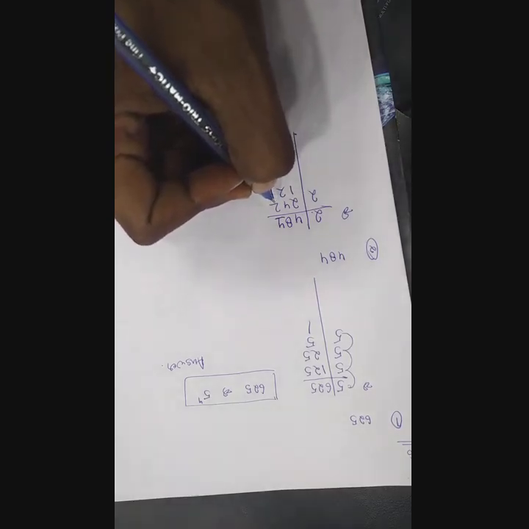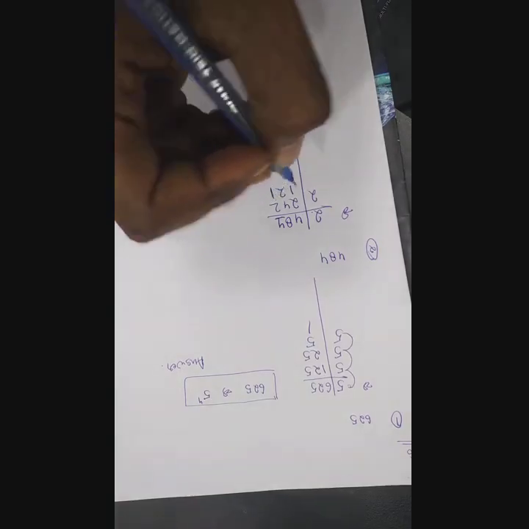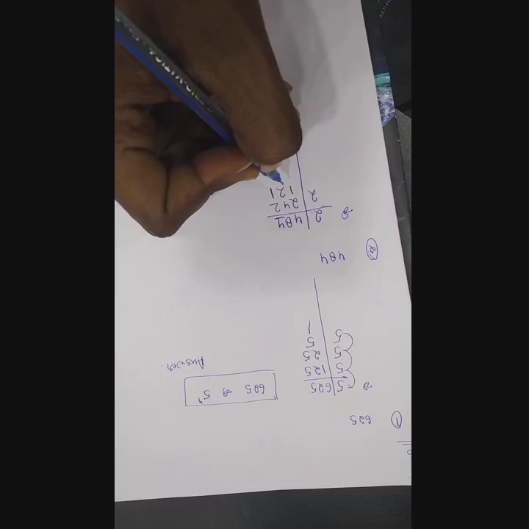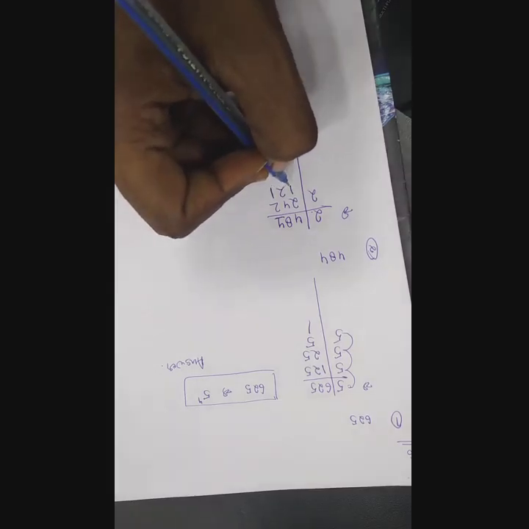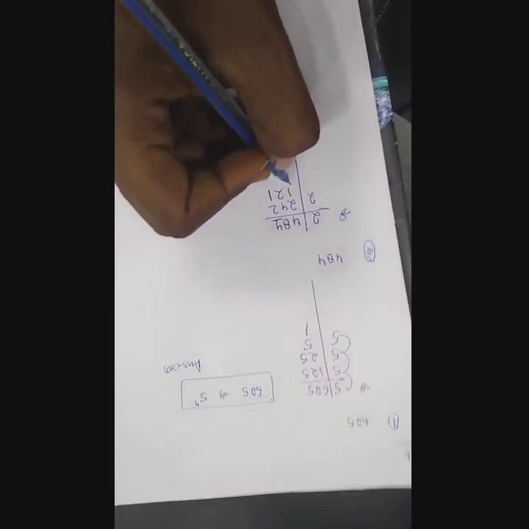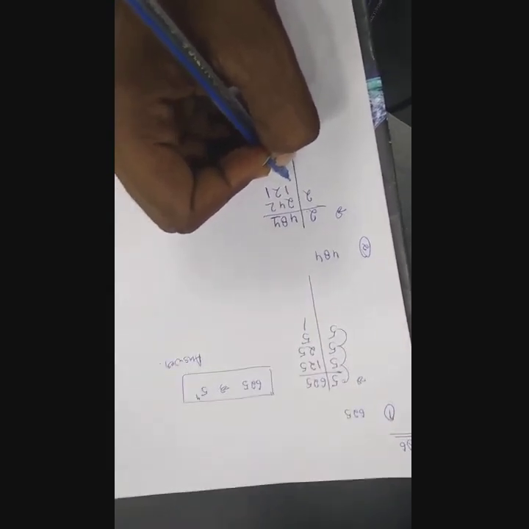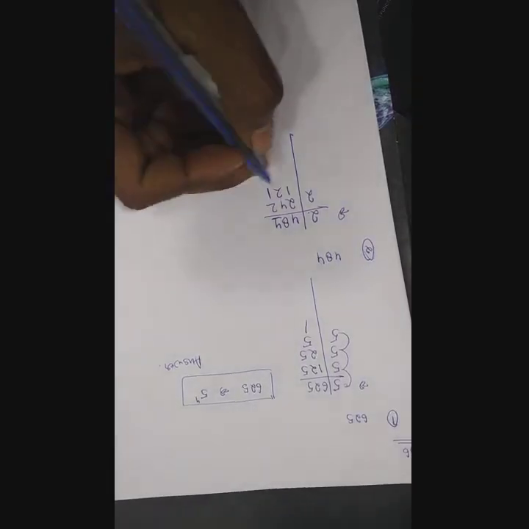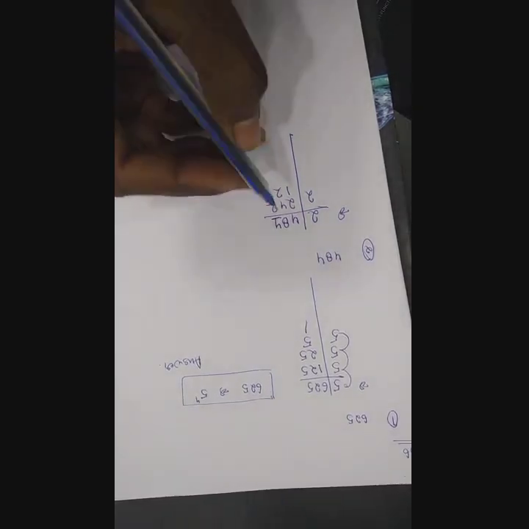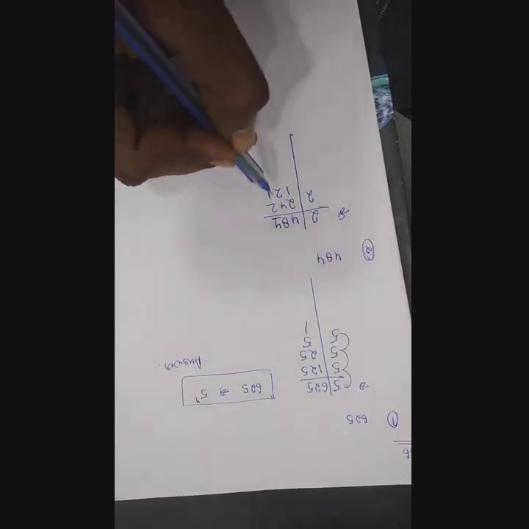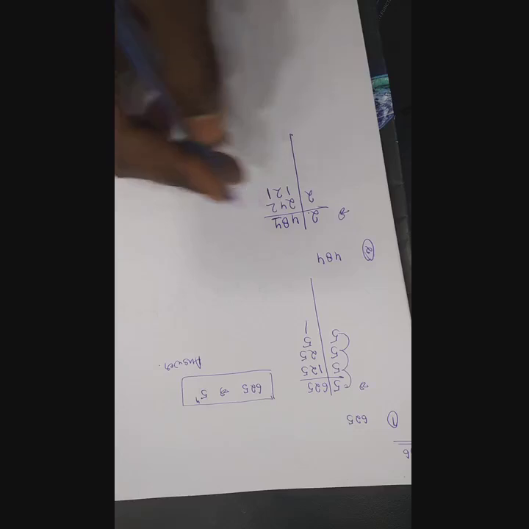And again here you can get... now this is coming. Okay, now tell me one more number from which this will be completely getting divided.